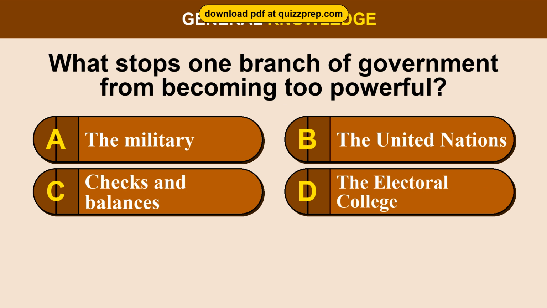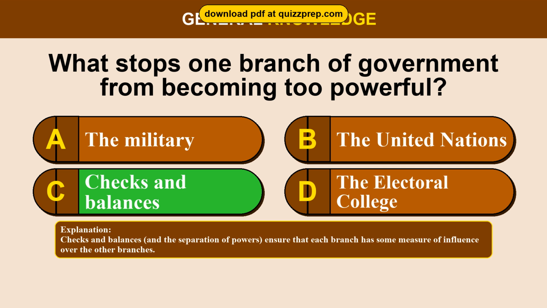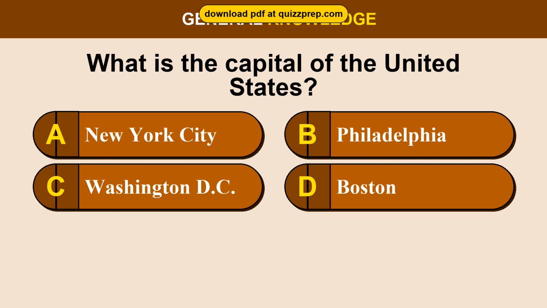Question 43. What stops one branch of government from becoming too powerful? Option A, the military. Option B, the United Nations. Option C, checks and balances. Option D, the Electoral College. The correct answer is option C. Checks and balances. Checks and balances, and the separation of powers, ensure that each branch has some measure of influence over the other branches.